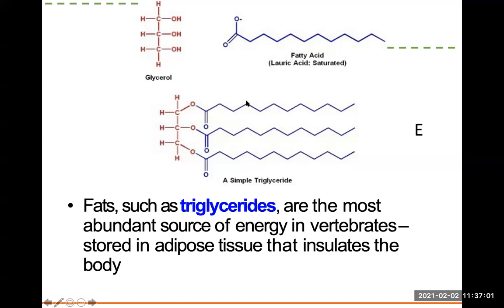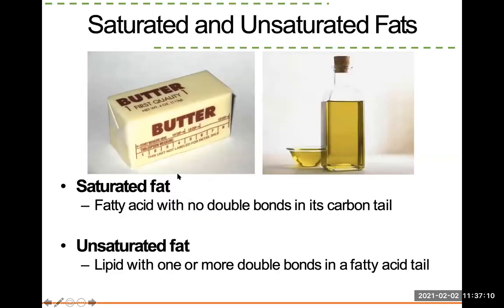Again, this is the structure: triglyceride, glycerol, and then 3 fatty acid tails. This is the fatty acid. And there are 2 types. There is saturated fat and there's unsaturated fat. I want to know if any of you guys know what word saturated means. If you do, let me know in the chat. What does saturated mean?